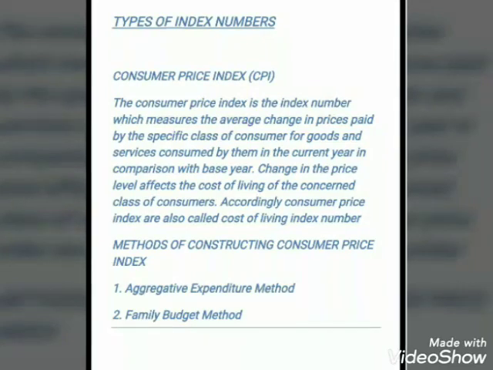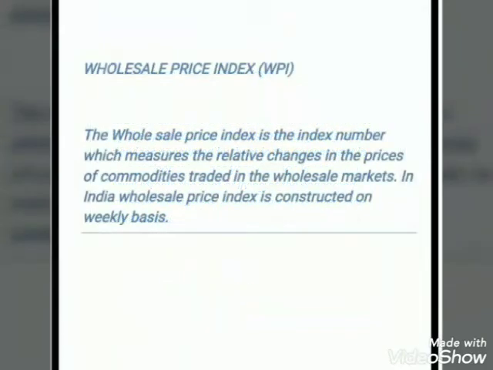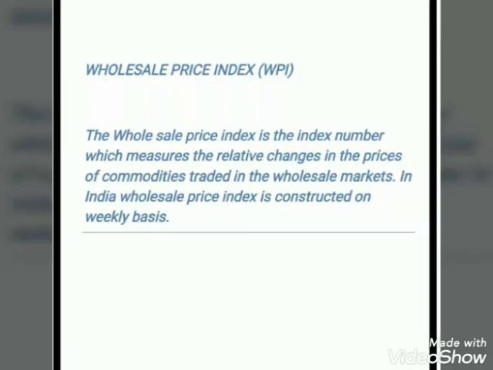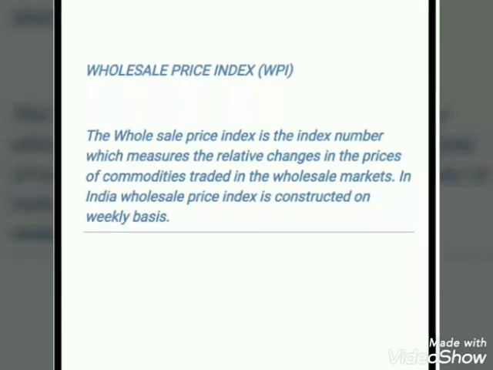Now the next price index is the wholesale price index or WPI. Children, this index basically measures the relative changes in the prices of commodities traded in the wholesale market.